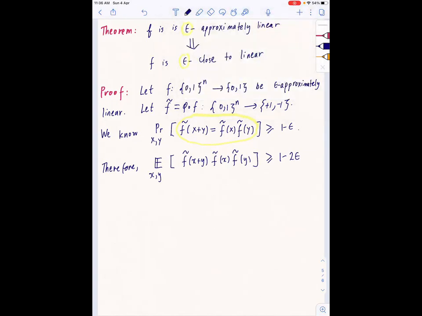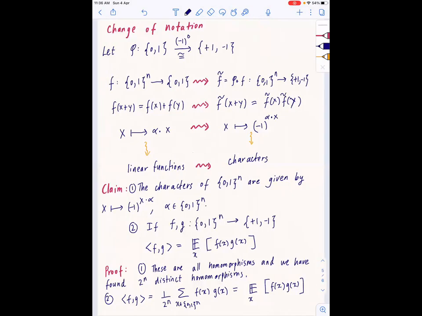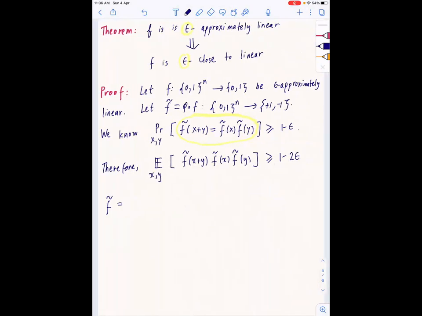write f tilde in terms of the Fourier coefficients and try to use the orthogonality relation and see what we get. Okay. So let us write f tilde in terms of the characters. So once again, what are the characters? The characters are of the form x goes to -1 to the x dot alpha, where alpha is some fixed vector. They are just the push forwards of linear functions, under a change of notation.